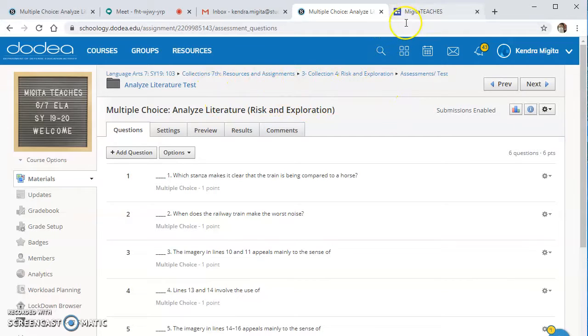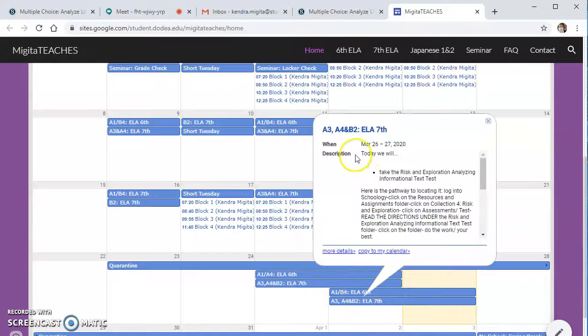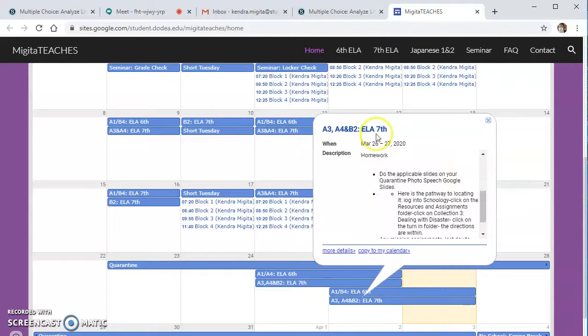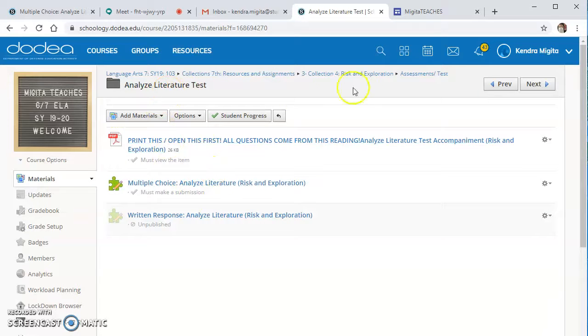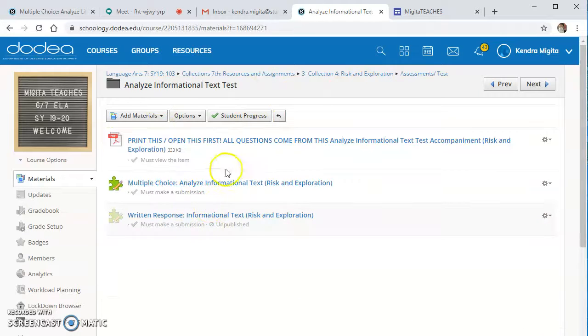The same process is for every day's work. Go to the website, see what it is, take the pathway to find it, and click on it. So this is today's work.